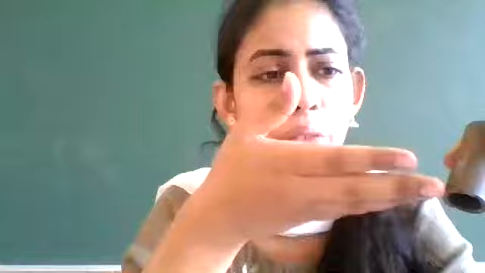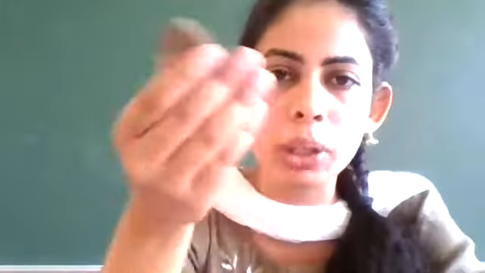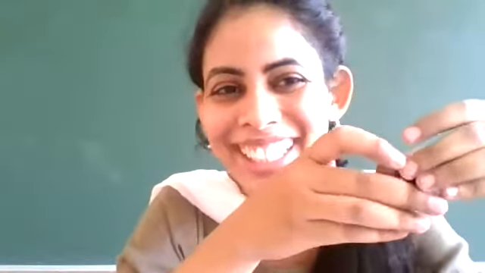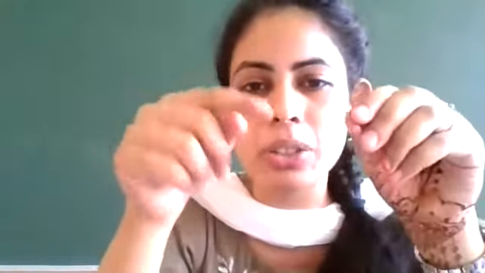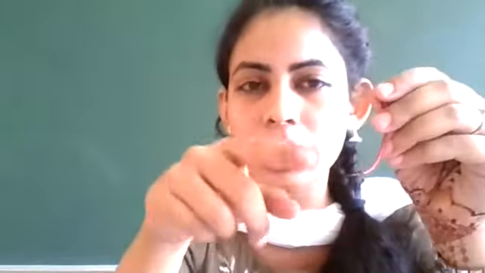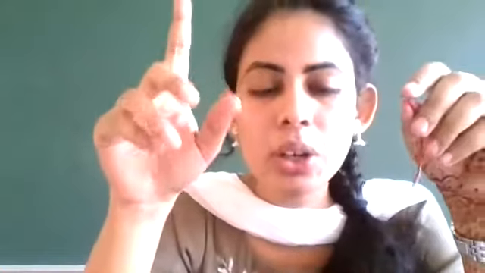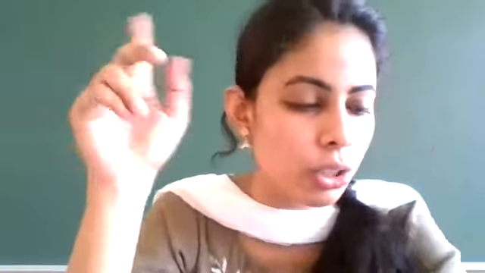Because iron is hard, I am unable to cut this. So I used the copper wire, मैंने कॉपर वायर यूज किया था कि आपको इसकी शाइनी अपीयरेंस थोड़ी सी जल्दी दिख जाएगी as compared to the iron. Clear? So there is another thing that I can also do for the iron to show you the shiny appearance. What will I do? I will use a sandpaper.